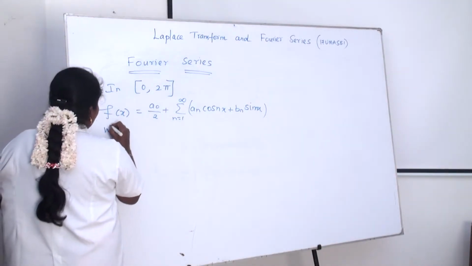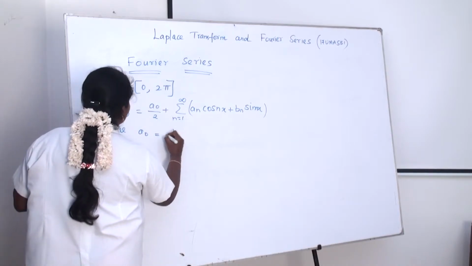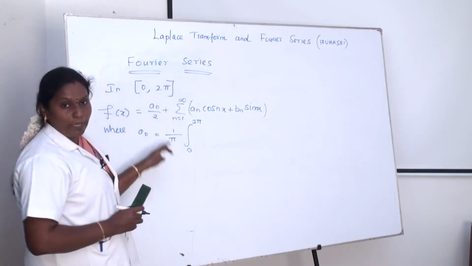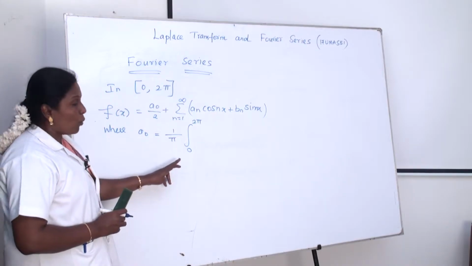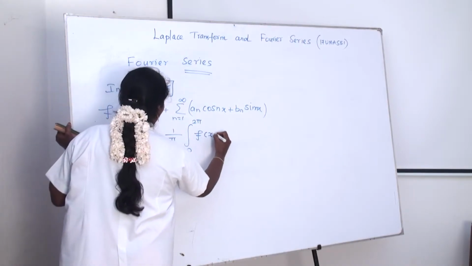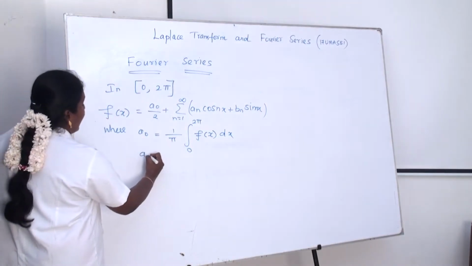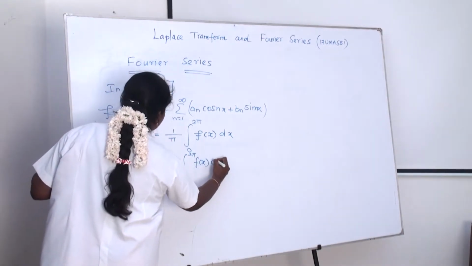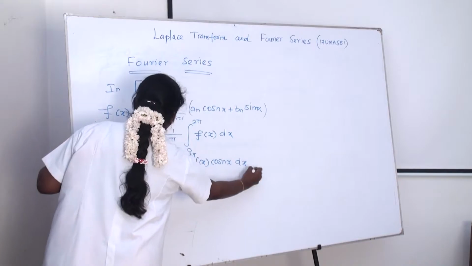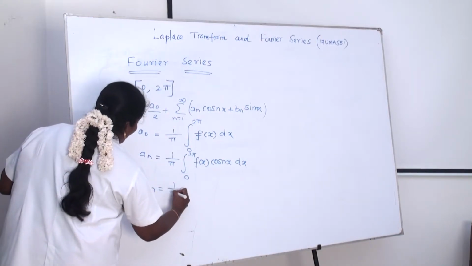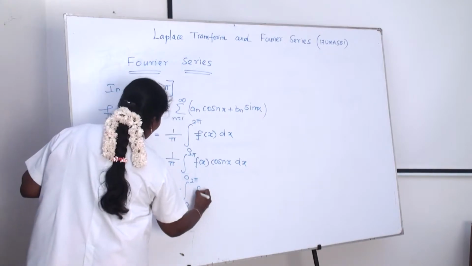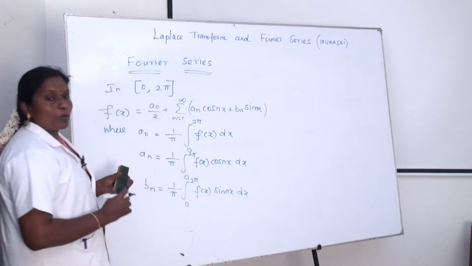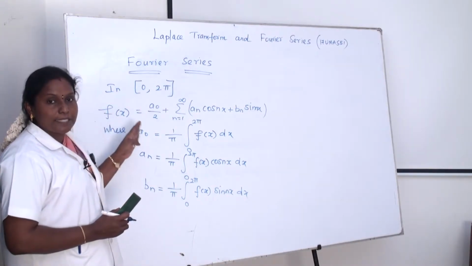Here a naught is equal to 1 by pi integration 0 to 2 pi. The limit is 0 to 2 pi. So a naught is equal to 1 by pi integration 0 to 2 pi of f of x dx. a n is equal to 1 by pi integration 0 to 2 pi of f of x into cos nx dx. And then b n is equal to 1 by pi integration 0 to 2 pi of f of x into sin nx dx. This is the Fourier series.